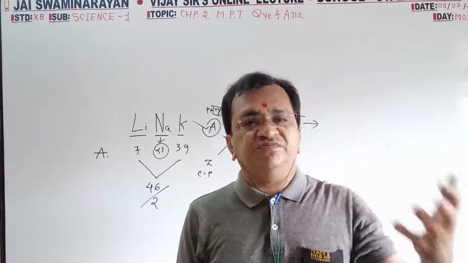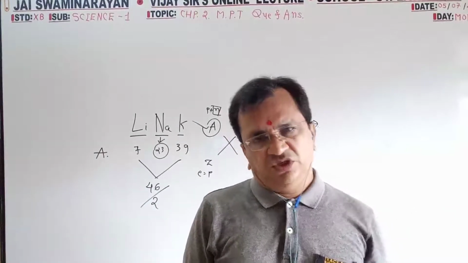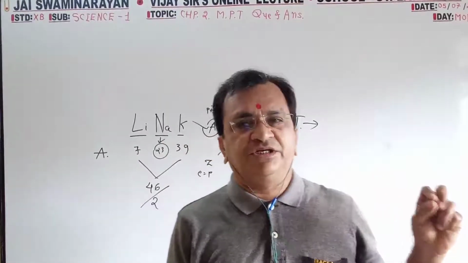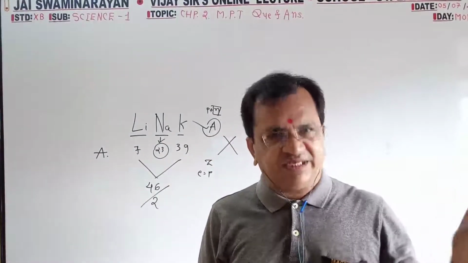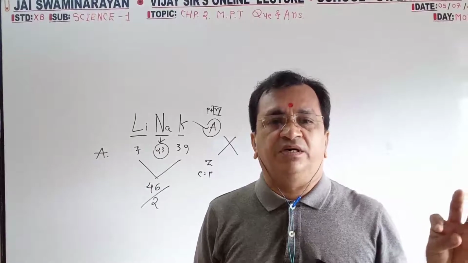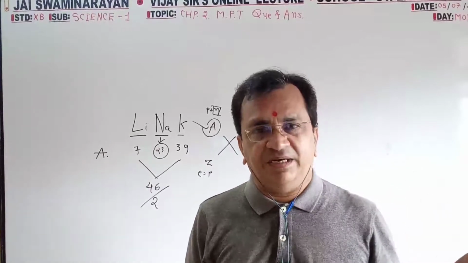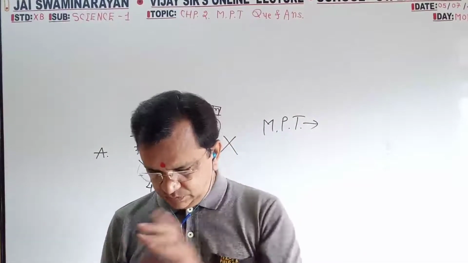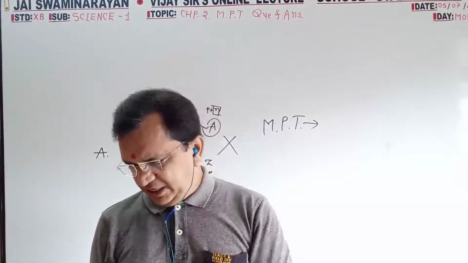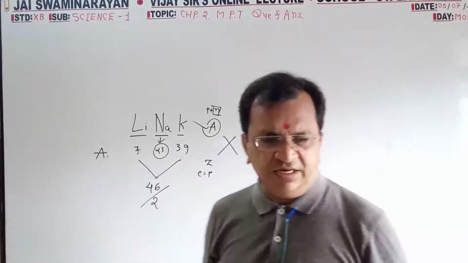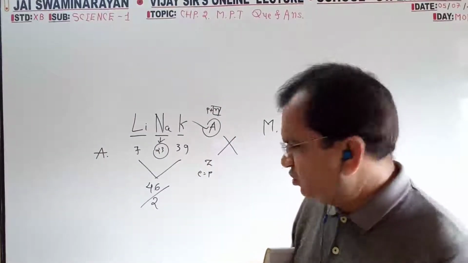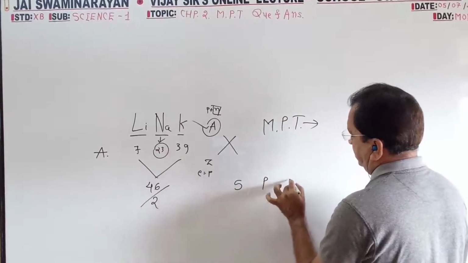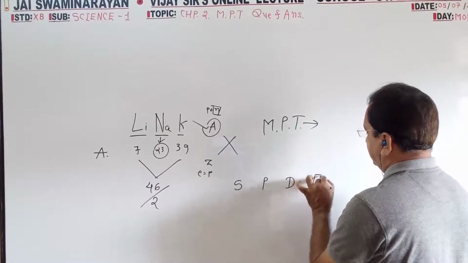The periodic function of the elements is on the base of their atomic number, meaning the periodic properties, physical and chemical, are based on atomic number. Then they divided the table into subgroups s, p, d, f.